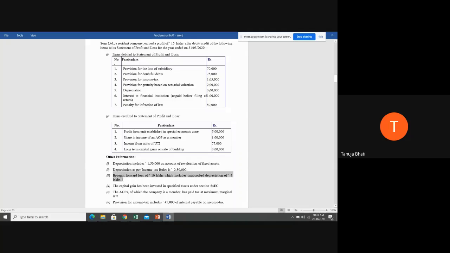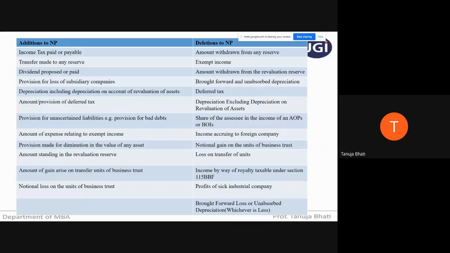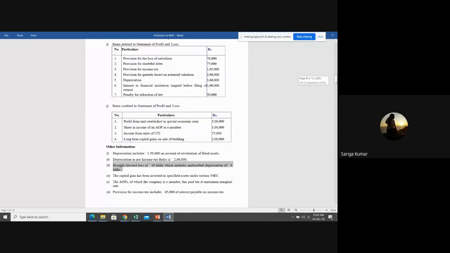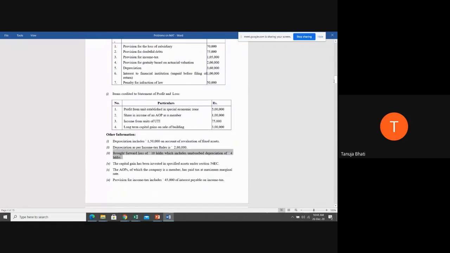Next, brought forward losses 10 lakhs, which includes unabsorbed depreciation of 4 lakhs. So how much is the net brought forward loss? 6 lakhs. And unabsorbed depreciation is 4 lakhs. So what are you going to deduct? You're going to delete brought forward loss or unabsorbed depreciation, whichever is lower. So 6 lakhs or 4 lakhs, whichever is lower. See here, last point: brought forward loss or unabsorbed depreciation, whichever is less, you're going to deduct. Is 6 lakhs less or 4 lakhs less? What are you going to deduct? 4 lakh, ma'am.